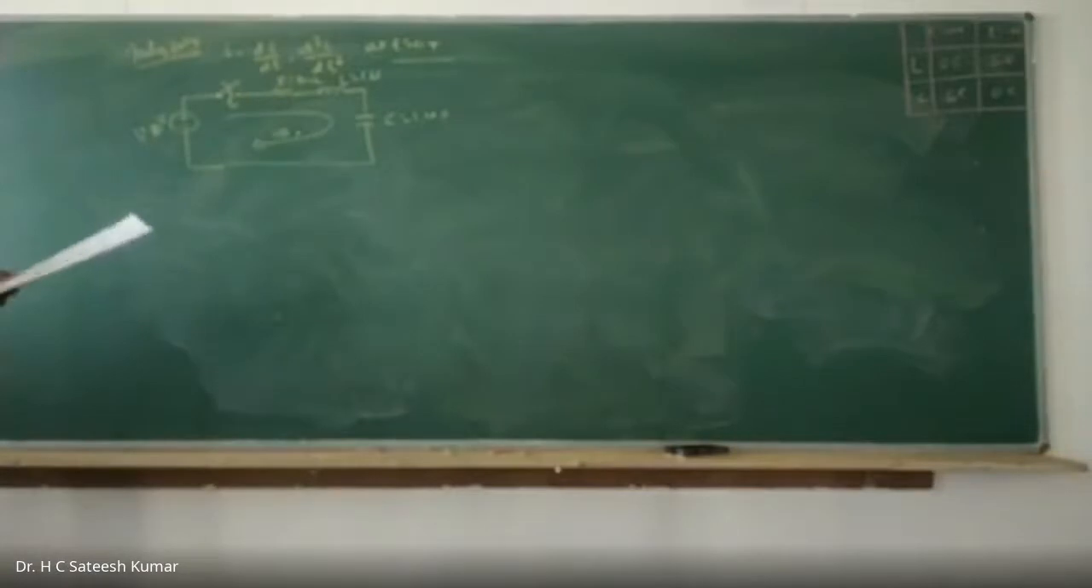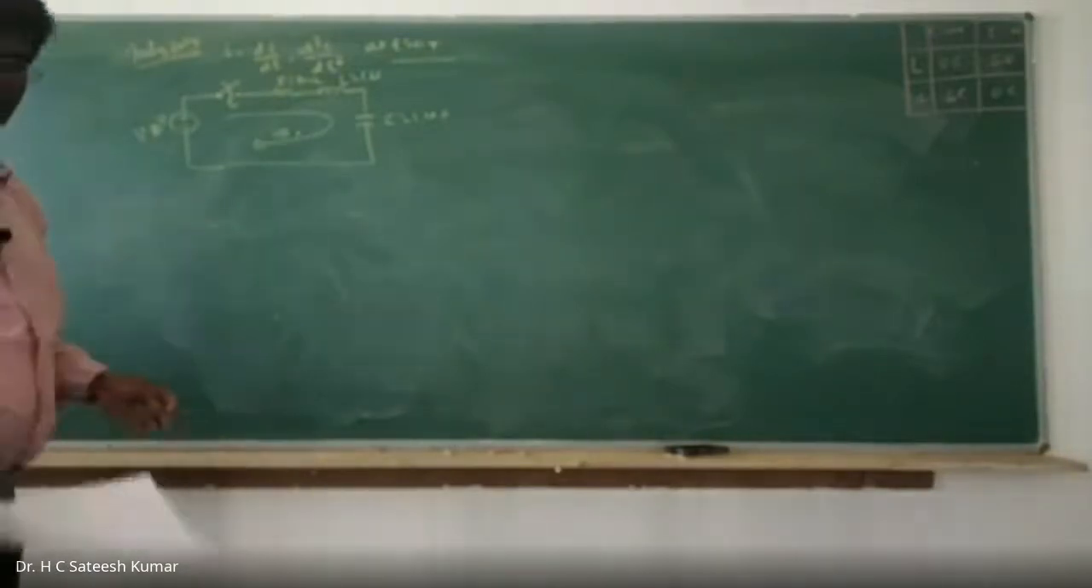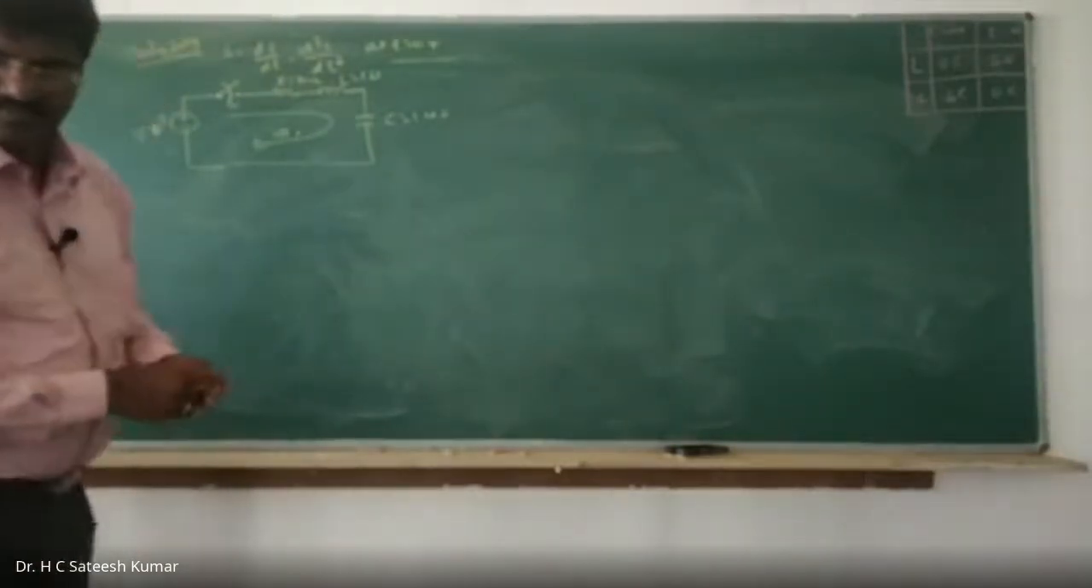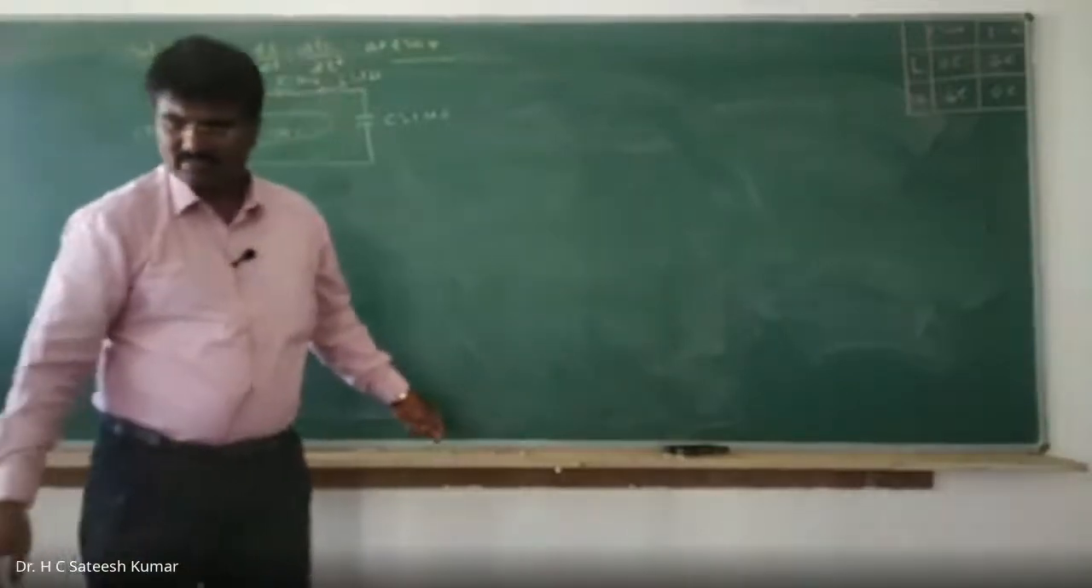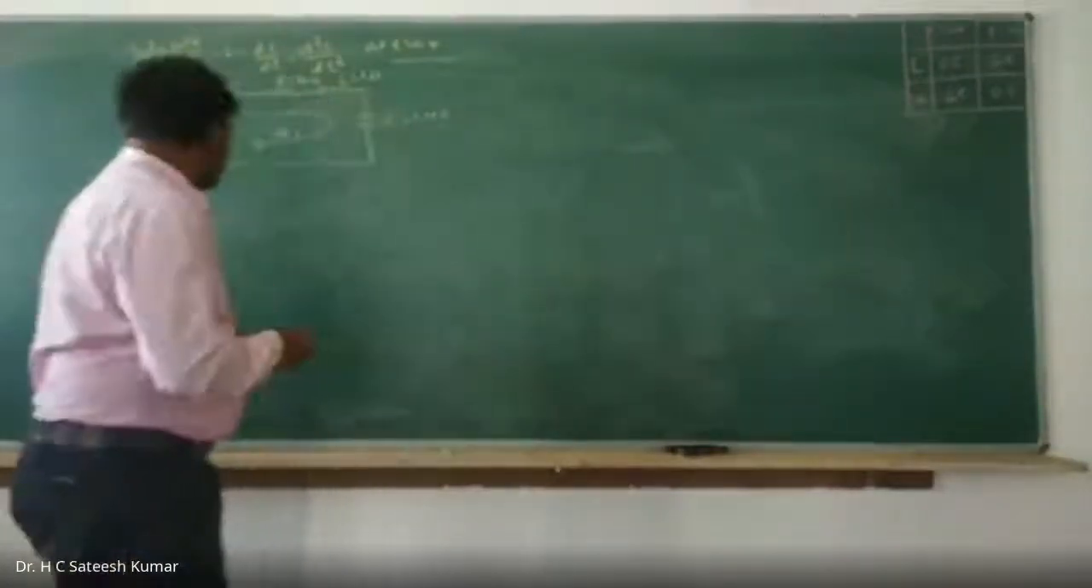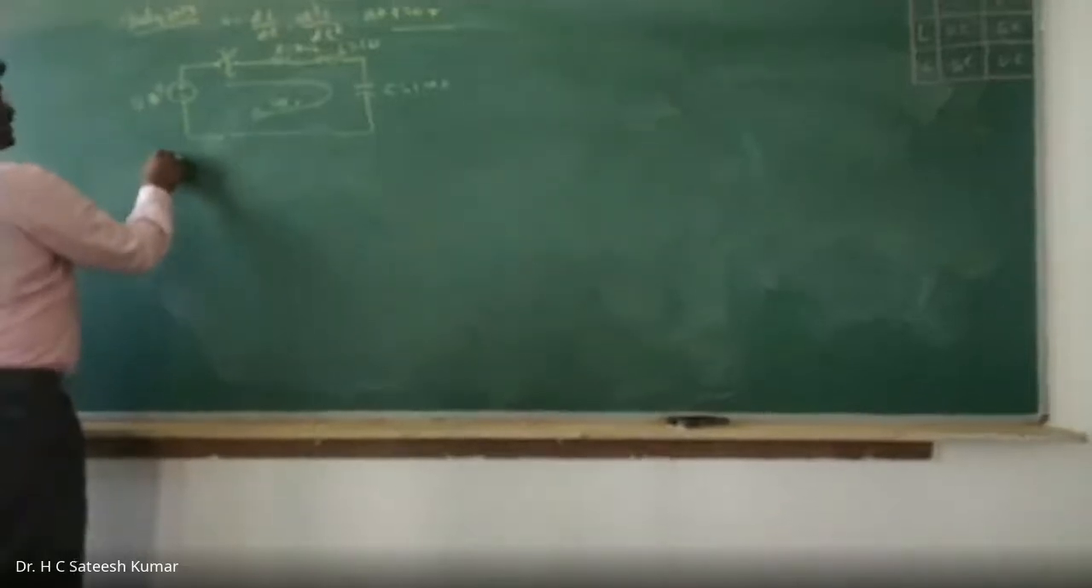How would they be behaving? Okay, right? Let us say the switch is closed at t is equal to 0 plus. T is equal to 0. When the switch is closed,